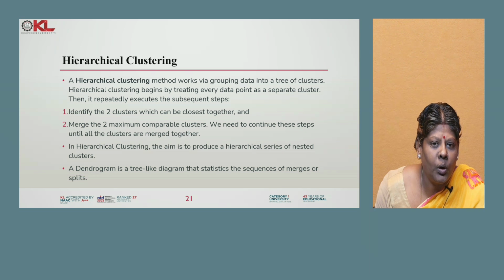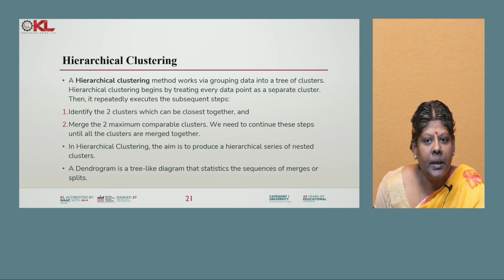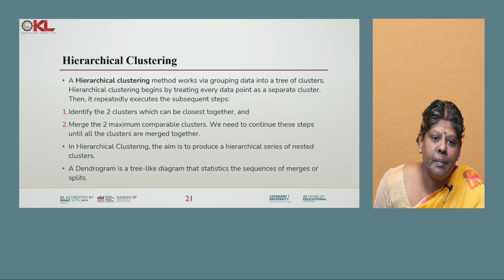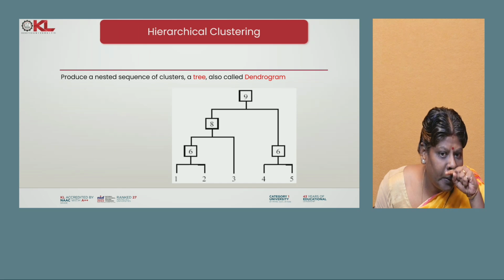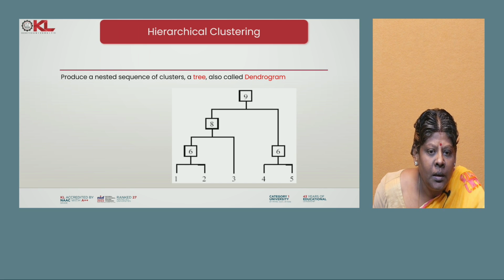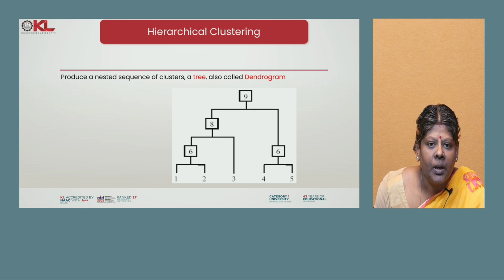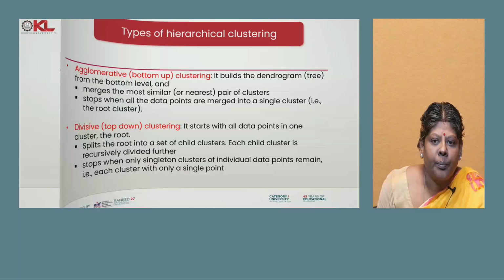The main goal is grouping the clusters into a tree form. So identify the two similar clusters and merge them. That is hierarchical clustering. Look at the slide. Clusters 1 and 2 have the same similarity, so you merge the two clusters and form a sixth cluster. This is also called a dendrogram.